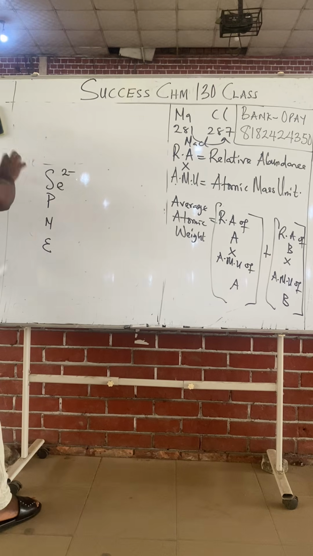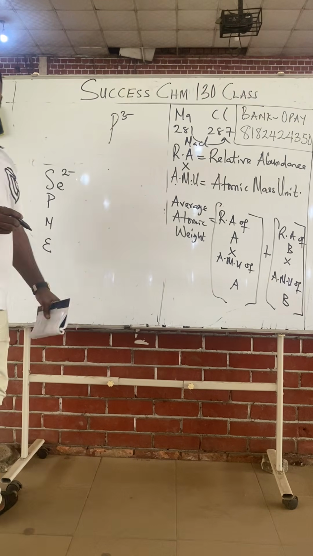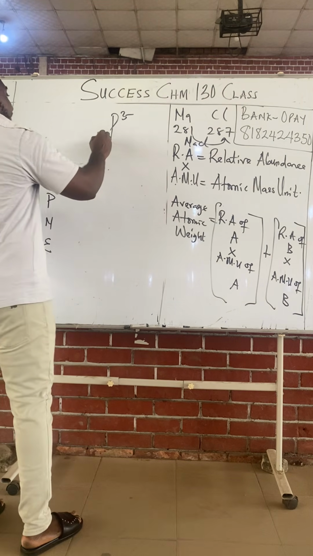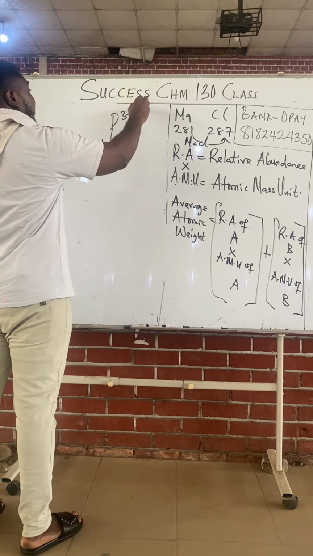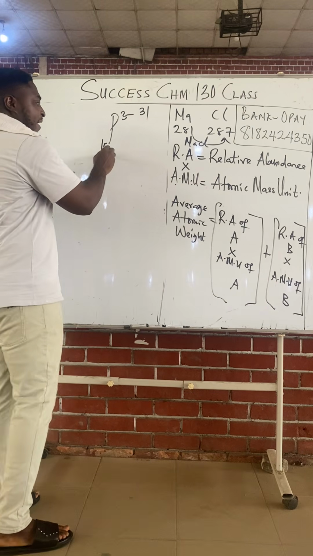Let us look at phosphorus 3 minus, P3. What number does phosphorus fall on the element table? You say? 15. Phosphorus is 15. What's the atomic mass of phosphorus? It's 31. I think I've taught this class how to get atomic mass from atomic number, right?